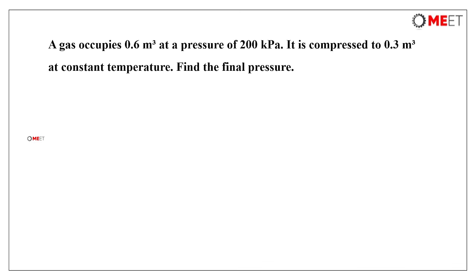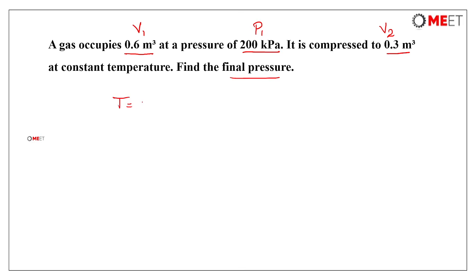Now let's have a look at numericals related to Boyle's law as well as Charles' law. The first question is like this. A gas occupies 0.6 meter cubed at a pressure of 200 kilopascal. Let us say volume V1 is 0.6 meter cubed, pressure P1 is 200 kilopascal. It is compressed to 0.3 meter cubed at constant temperature. So V2 is given as 0.3 meter cubed. We need to calculate the final pressure.